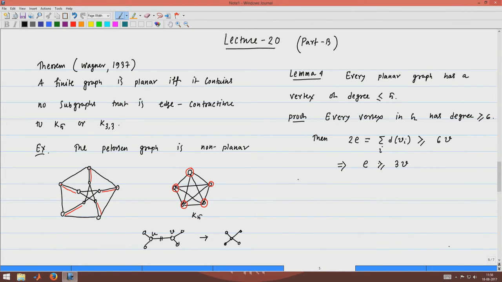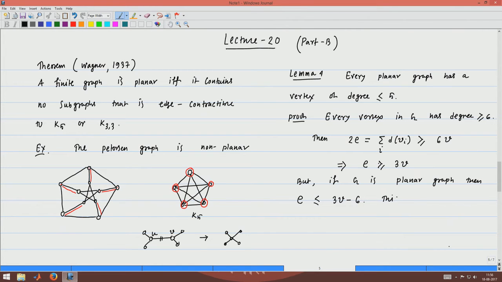But we know that if G is a planar graph, then from the first lemma, the number of edges is less than or equal to 3v minus 6, and this is a contradiction, because what we got here is that E is greater than or equal to 3v.